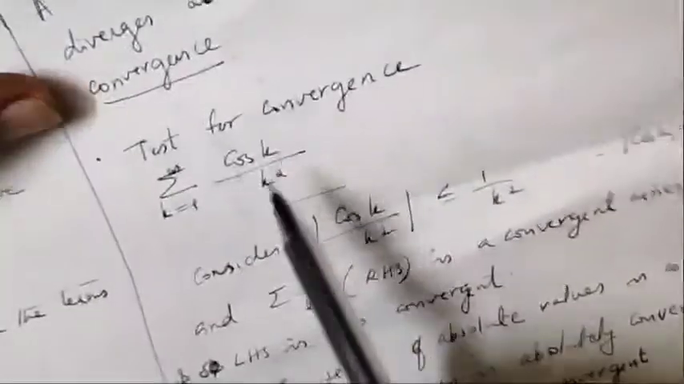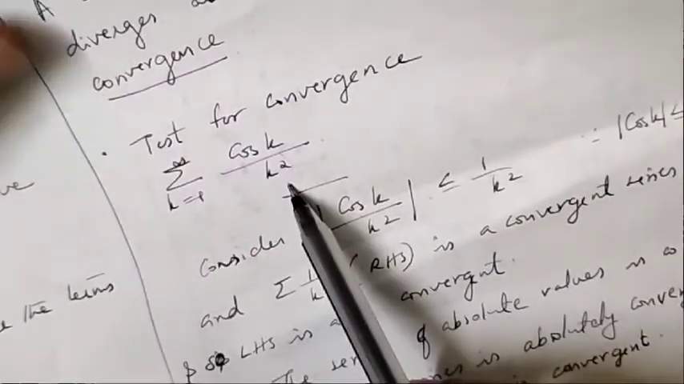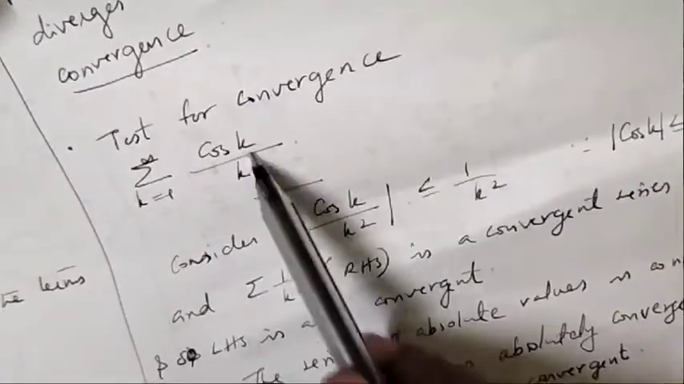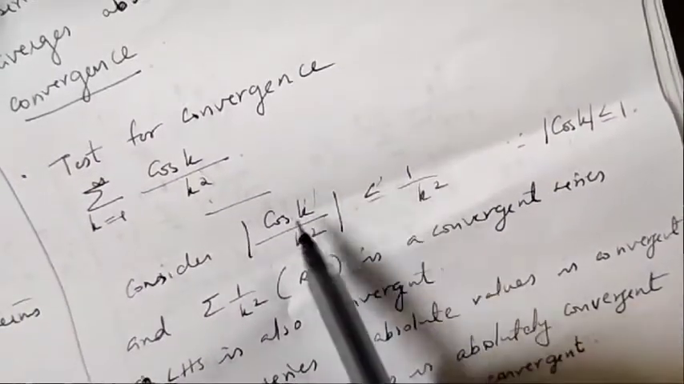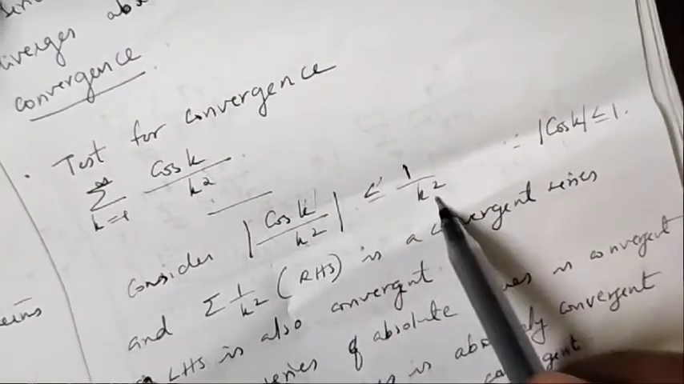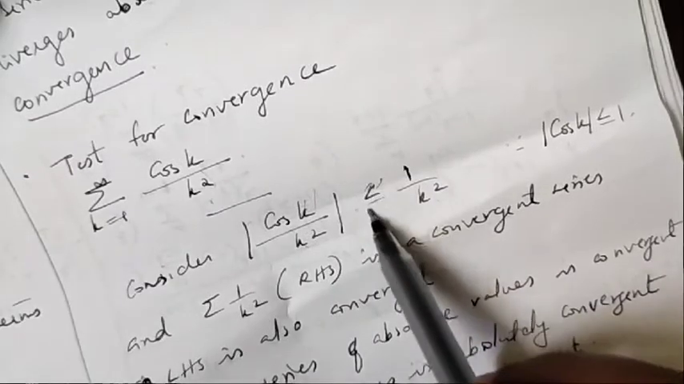So for this example, sigma cos k by k square, if you consider the modulus value, modulus of cos theta is less than or equal to 1. So modulus of cos k by k square is less than or equal to 1 by k square, since the numerator is less than or equal to 1 and the denominator is k square itself. So this is a comparison, so we can apply the comparison test.